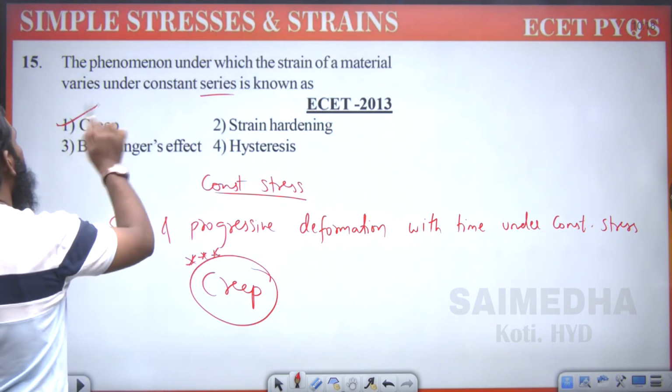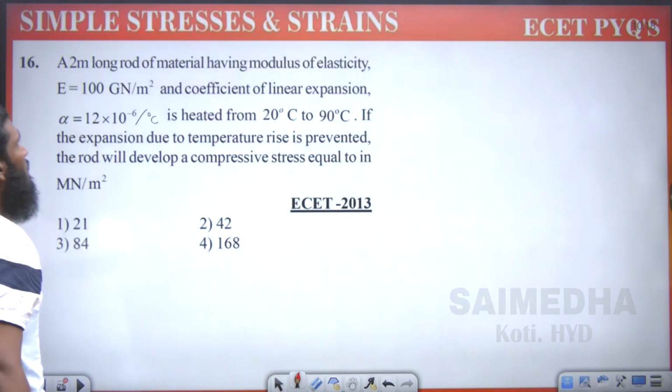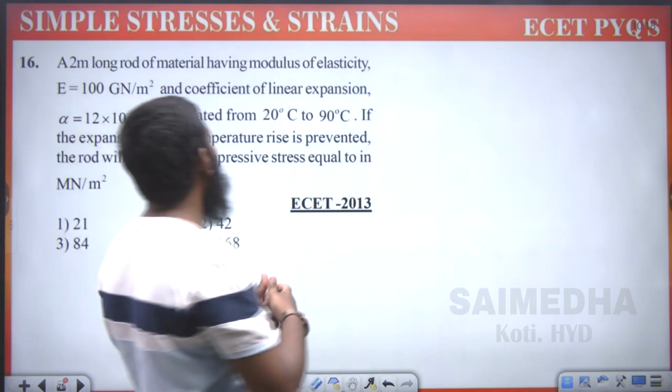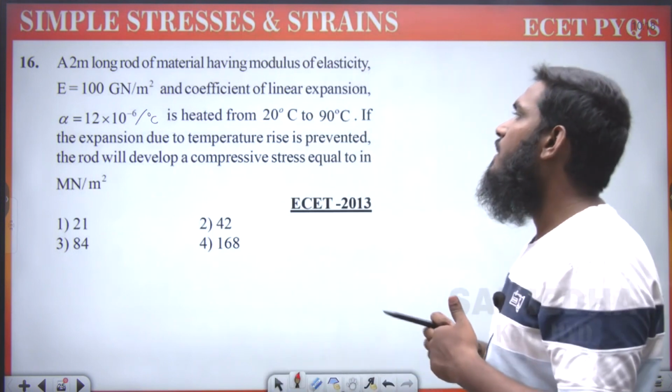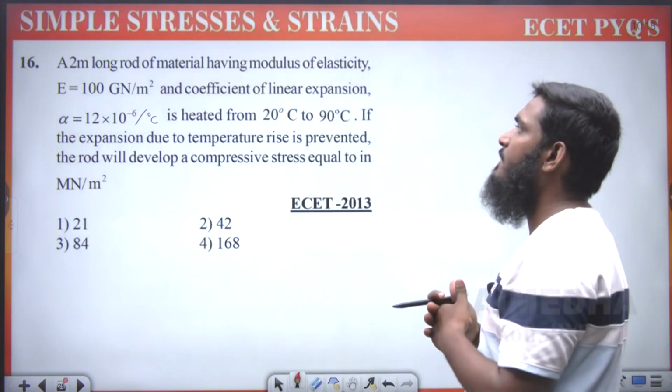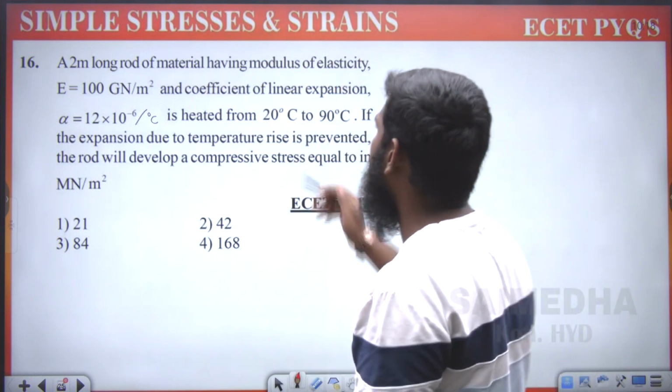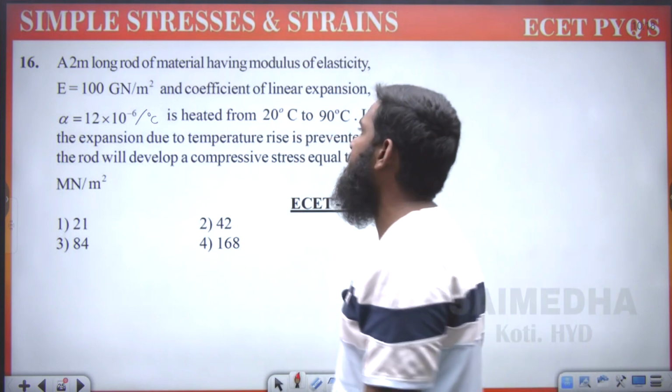So we are calling it a creep. First option is correct. Now next, a 2 meter long rod of material having modulus of elasticity E value is given, coefficient of linear expansion is given, and it is heated from 20 degrees Celsius to 90 degrees Celsius.